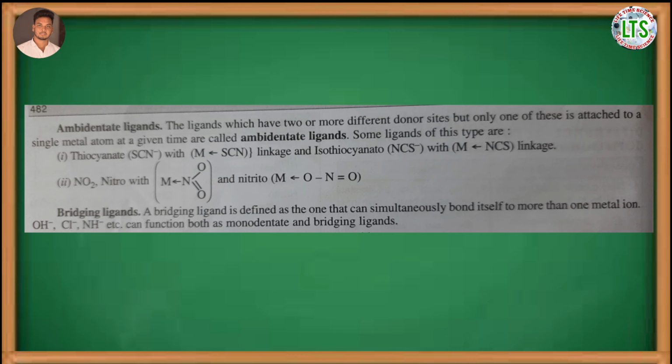Another example is NO2. In this ligand, if nitrogen is coordinated to the central metal atom, then it is called the nitro group. If oxygen is coordinated to the central metal atom, then it is called the nitrito group. Next is bridging ligands. A bridging ligand is defined as one that can simultaneously bond itself to more than one metal ion, like OH minus, Cl minus, NH2 minus, etc., which can function both as monodentate and bridging ligands.